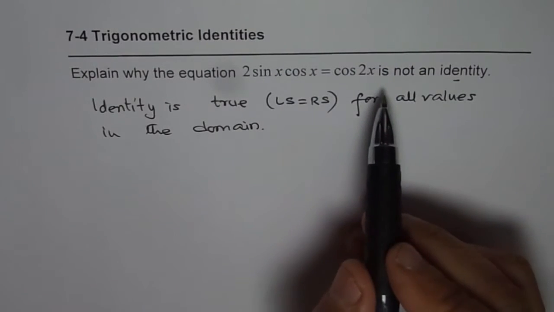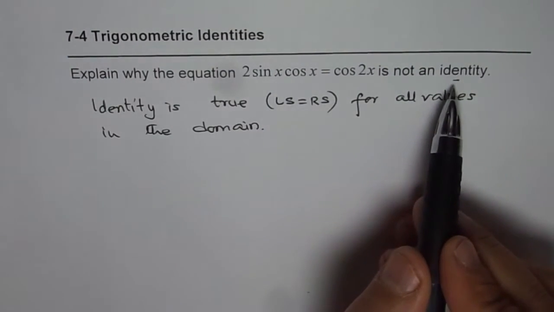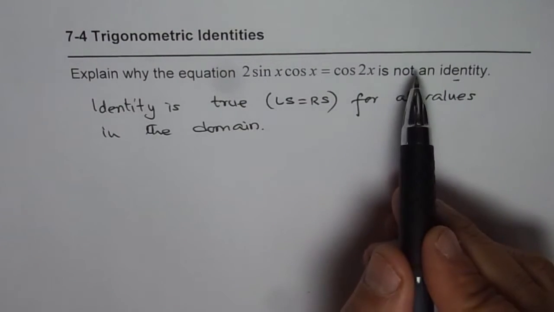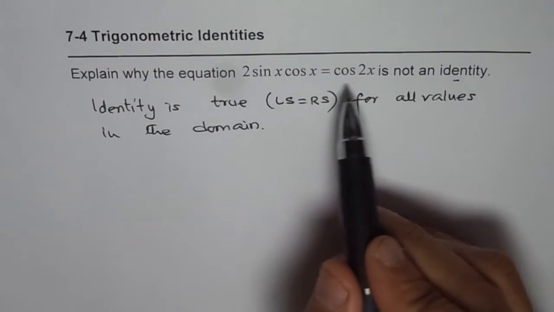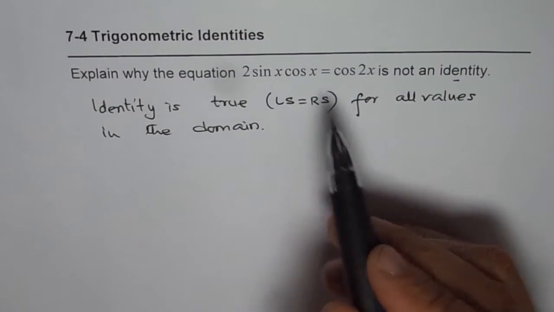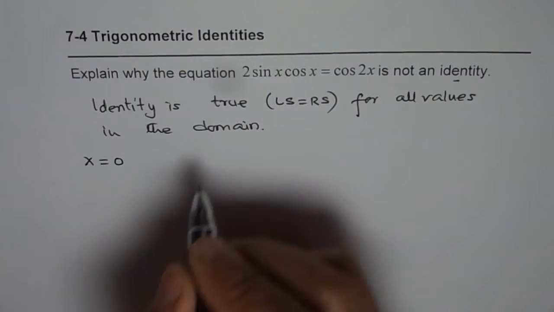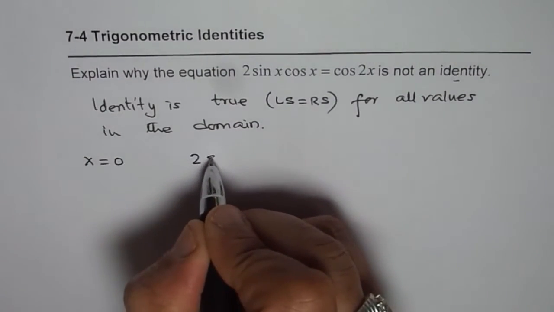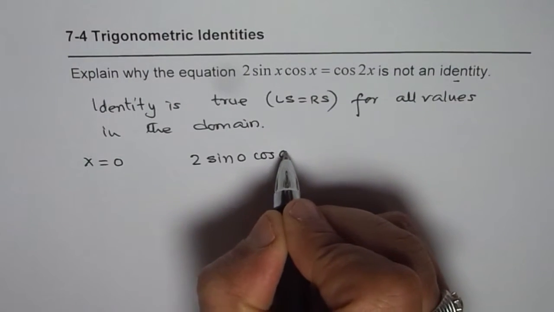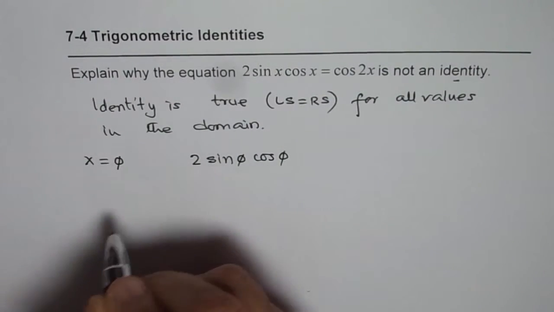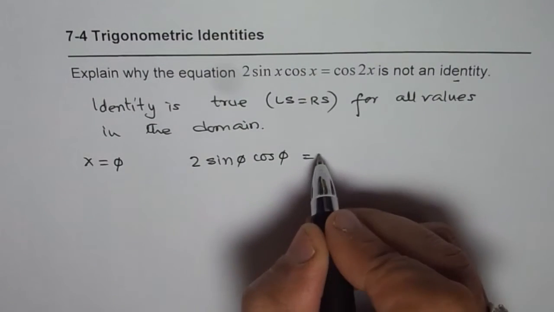Now, to prove that the given equation is not an identity, you can take some values for x, and if both sides are not equal for those values, then we say it is not an identity. So in this case, if x equals 0, then what happens? Then we get 2 sine of 0 cos of 0. What is that equal to? Now sine 0 is 0, so that is equal to 0.